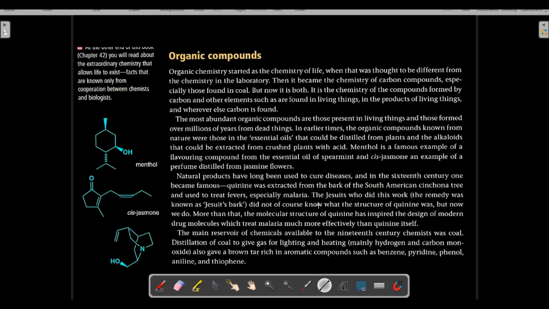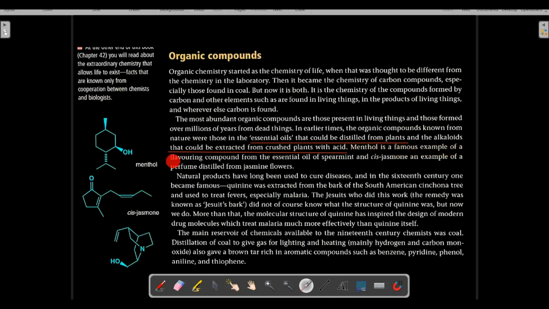Essential oils can be obtained by distilling the plant's parts, and alkaloids can be extracted by treating the parts of plants with acid. So essential oils are obtained by distillation, and alkaloids are obtained by acid treatment. Both of them are obtained from parts of the plants.